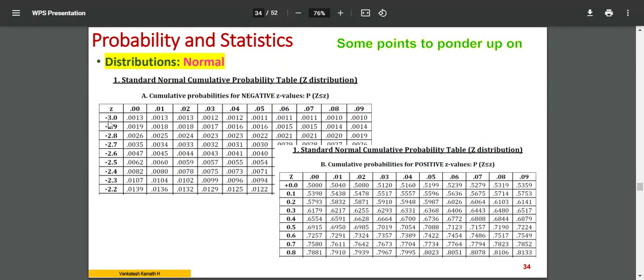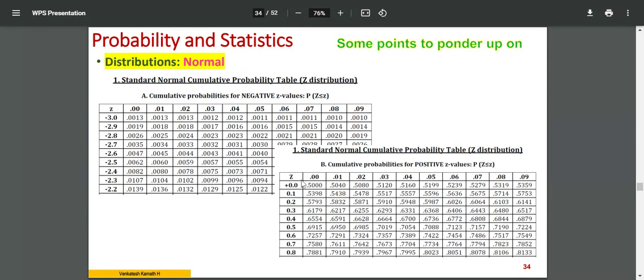Let me say I want minus 2.71. Minus 2.71 is the Z value. Minus 2.7 is here, 0.1 here. If I combine this, I get 0.0034. This value represents Z equal to minus 2.71. So 0.0034 is the area under the Z curve starting from minus infinity till minus 2.71. Like that I can go up to minus 2.79. The next value is minus 2.8, or minus 2.6 on the other side. So you can have any number of values.